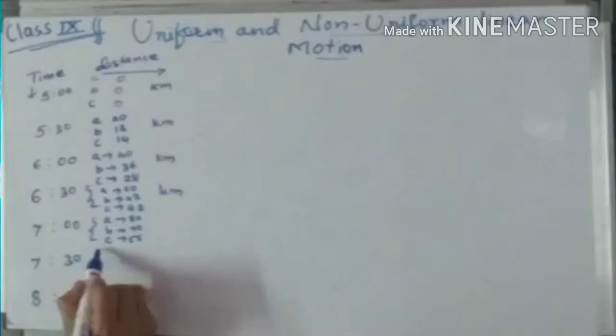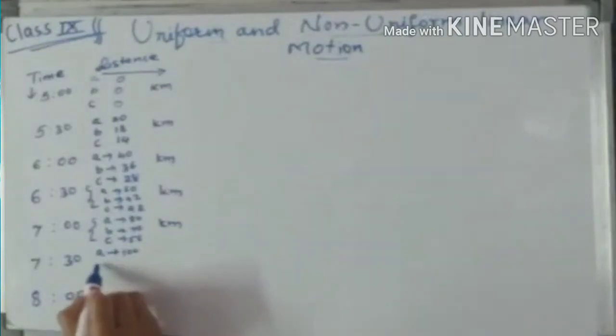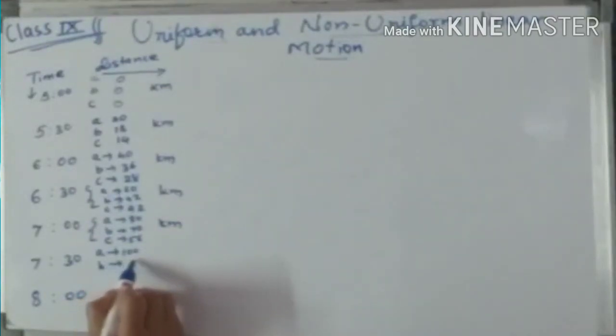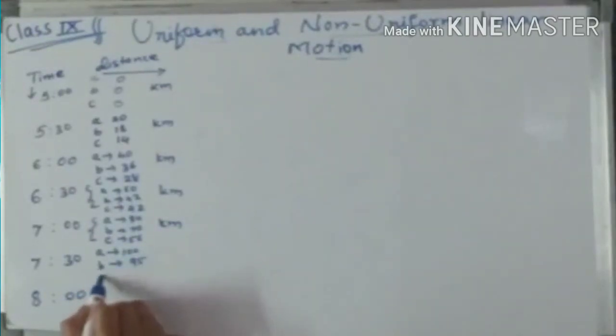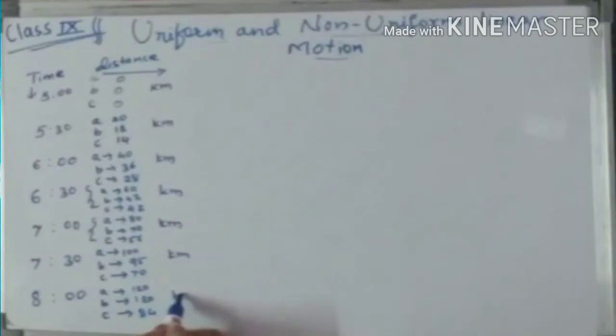While at 7:30, Amar reached 100 kilometers, Akbar reached 95 kilometers and Anthony is at 70 kilometers. And in the last half hour, Amar is at 120 kilometers, Akbar is at 120 kilometers and Anthony is at 84 kilometers.